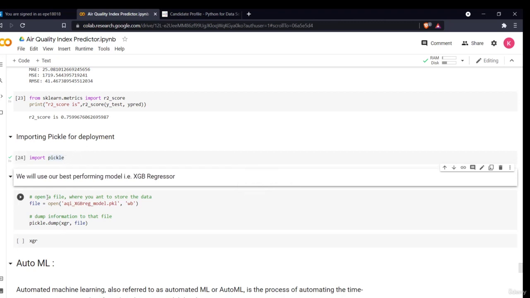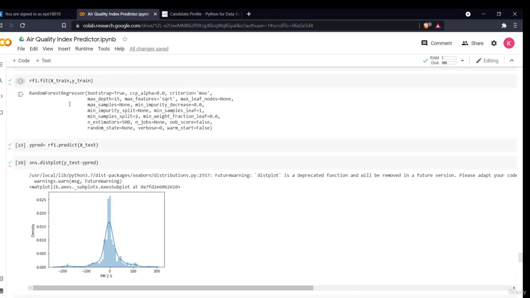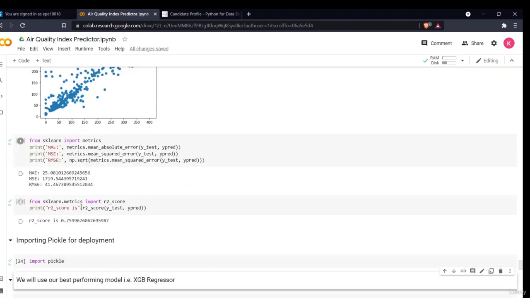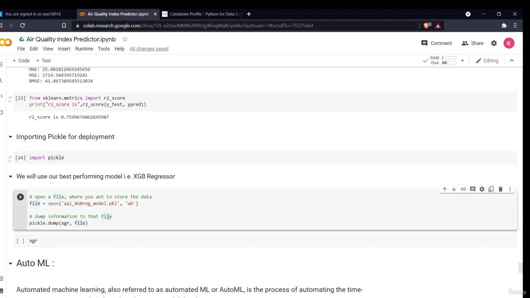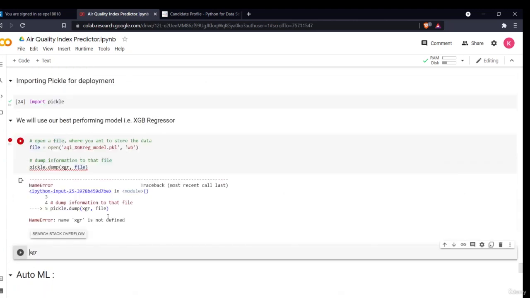Then I'll say open file, and I'll give a name, AQI XGB reg model, with the extension .pkl, and I've written "wb", write binary. So what it will do is open a file in write mode, which means that data will be written to it. Then I'll say pickle.dump, and I'm saying that XGR is the model which I defined, the XGBoost regression model, and dump this model into this file.